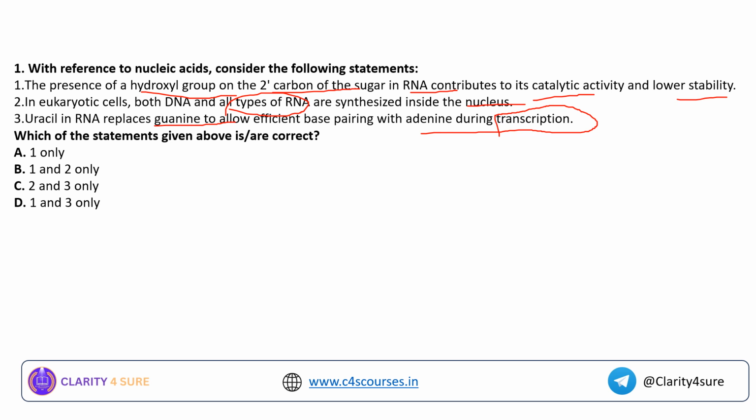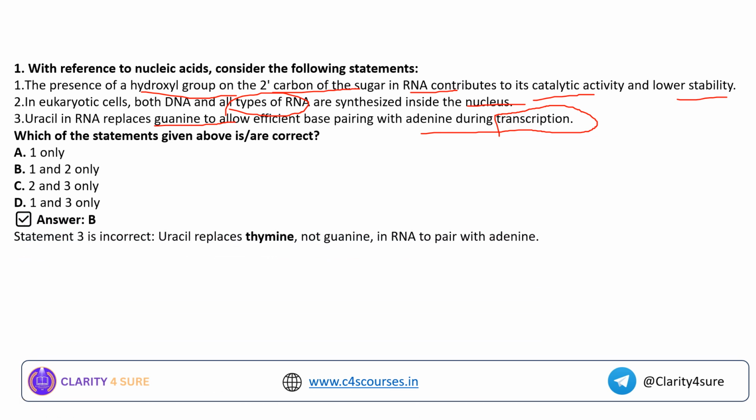Option A, 1 only. Option B, 1 and 2 only. Option C, 2 and 3 only. Option D, 1 and 3 only. So the answer for this particular question is option B, 1 and 2 only. See, when we were discussing the difference between DNA and RNA, I told you that the presence of hydroxyl group in the RNA actually lowers the stability. So statement 1 is correct.